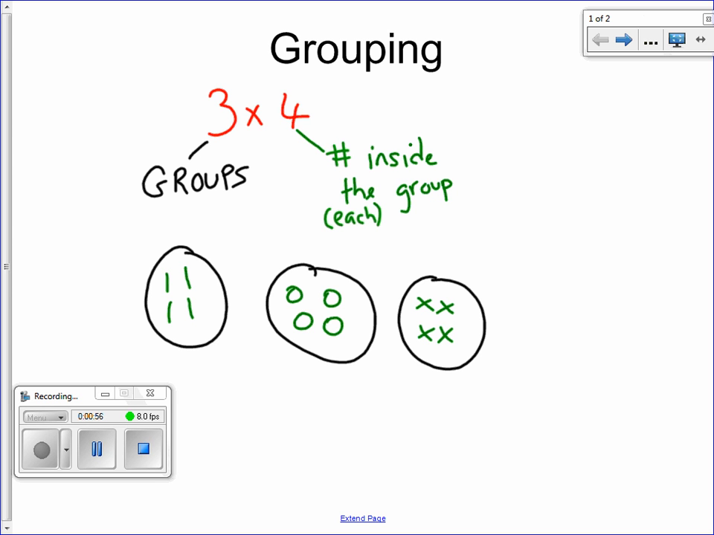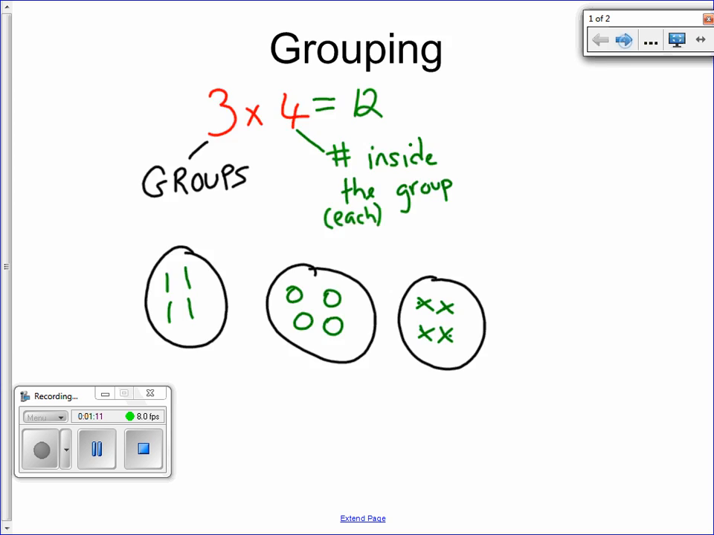You can do this at home with manipulatives like pennies, kidney beans, whatever it takes. And now all the student has to do is add these up, so they know there's 4, 5, 6, 7, 8, 9, 10, 11, 12. So they know that 3 times 4 equals 12.